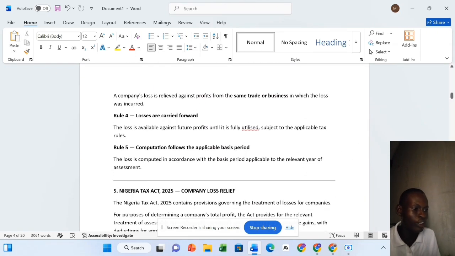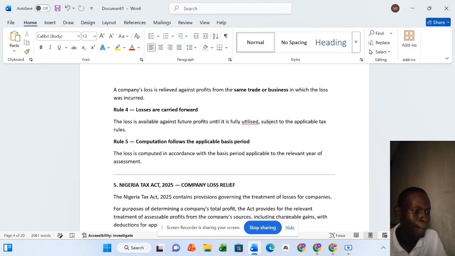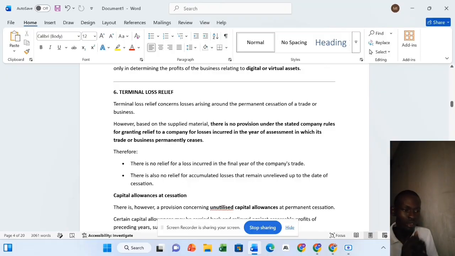Computation follows the applicable basis period. The loss is computed in accordance with the basis period applicable to the relevant year of assessment. Yeah. So now the terminal loss relief. Terminal loss relief concerns loss arising from permanent cessation of trade or business. So let's say now at the year end of your business, you incurred a loss. And now after that year, the business ceased to exist. That was when the business liquidates.